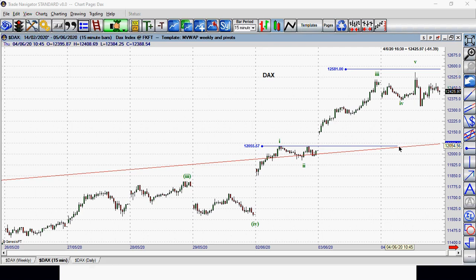Okay, so 12,055. Say I use a 250 point stop loss, so I have to add 250 points. So I add 250 points and I get 12,305. Okay, so that means I can buy at 12,305 or above. So somewhere here I can buy. Okay, but before I buy, say 12,300. That's my level where I can buy, because at least I know the stop loss is probably safe based on that wave count.